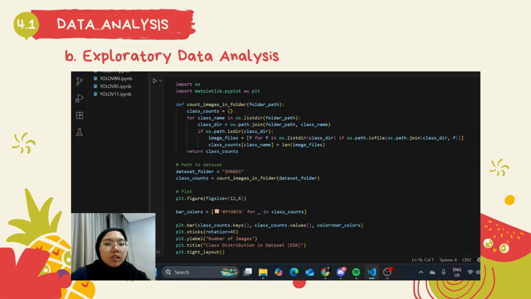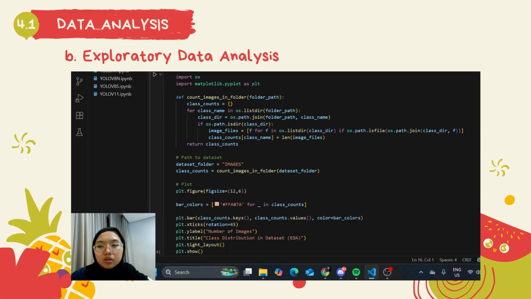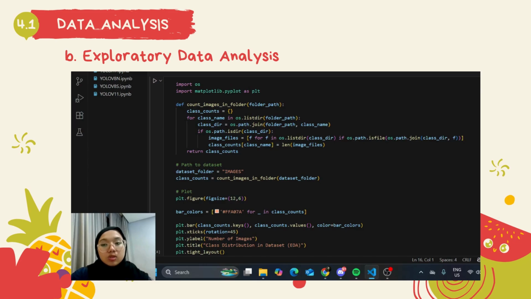Moving on now, I will be continuing with our data analysis section where I will explain the EDA code. It is important for us to do EDA to understand our data and to find any corrupted images as well as to see the distribution of the data set that we have. Firstly, we wanted to see the distribution of class in our data set. This is the code that will produce a histogram that shows the number of images in each class.